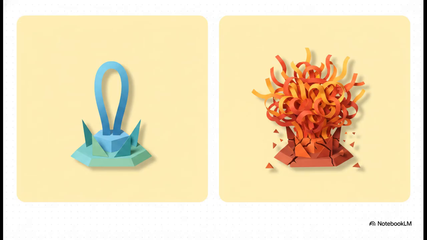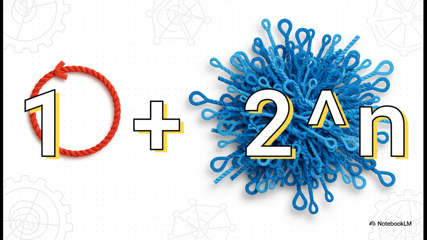Now, this establishes two completely distinct computational battlegrounds. On one side, we have the P-stratum. These are the unknots. They're smooth, they're simple, and their rope length easily fits within a standard polynomial budget. But over on the other side, we have the NP-stratum. These are deeply tangled, messy knots whose required rope length grows exponentially. So the entire core conflict of computer science really boils down to this physical battle between the simple unknot and the tangled knot.